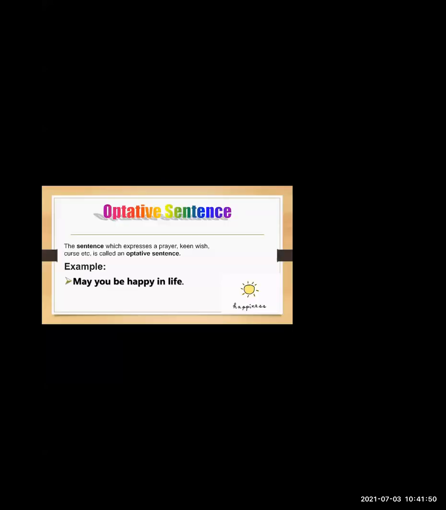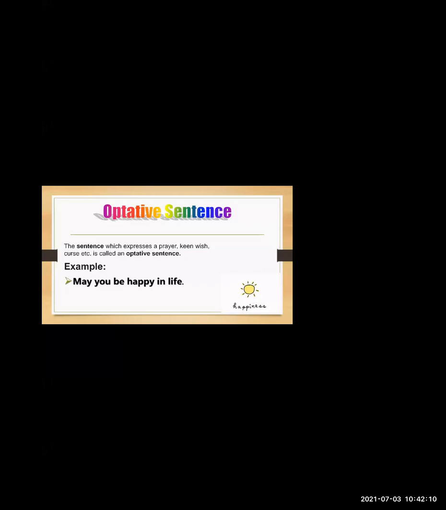Then the next type of sentence is an optative sentence. Now, what is an optative sentence? Let's see. The sentence which expresses a prayer, a keen wish, or a curse is called an optative sentence. For example, may you be happy in life.